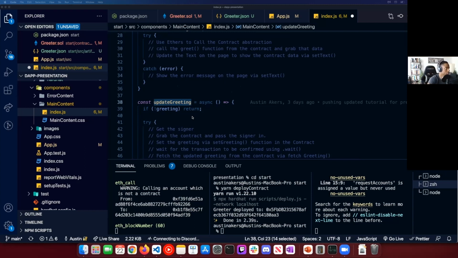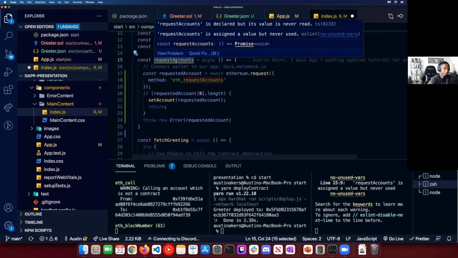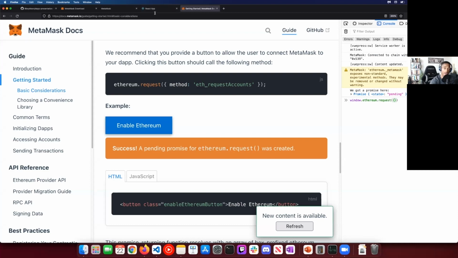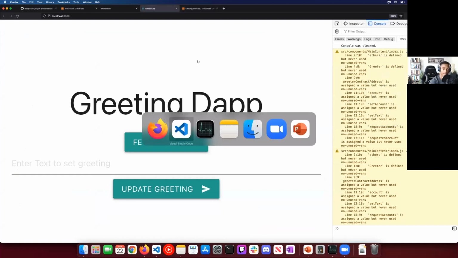So there's a level of validity behind each transaction, right? As I said, we've requested the accounts. Now that our app is connected, whenever we update the greeting, the account we're using for our wallet is going to be used within that signature when we send that out, if that makes sense.